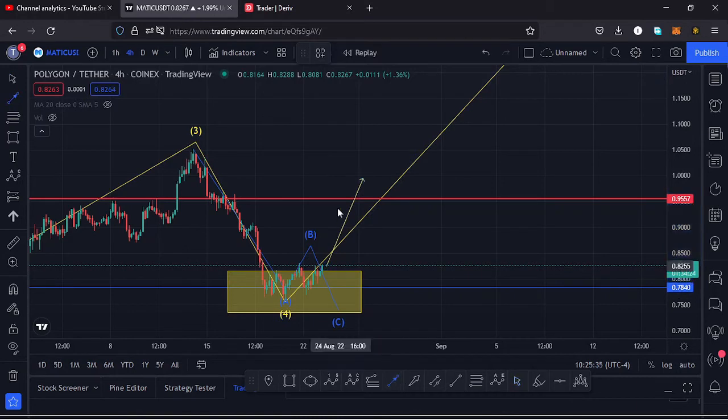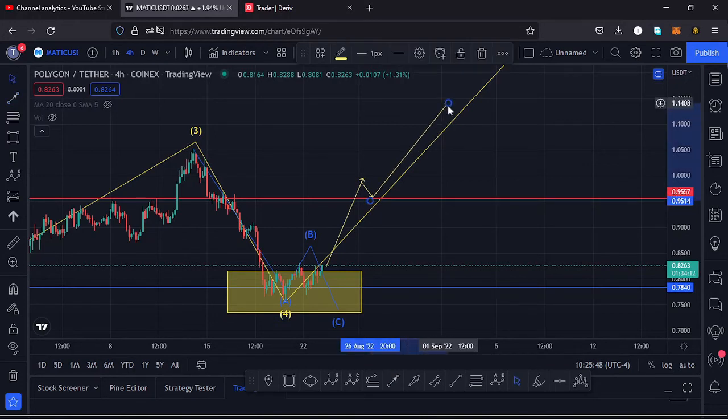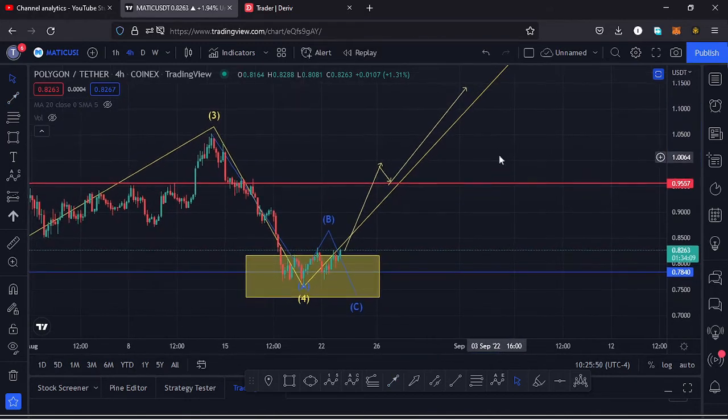Also see a retest of that key area of resistance, and in case that happens and we continue pushing higher and make a high above the high that we made for that third wave to the upside, then we can see that the formation of a wave 5 has started to be seen here on the charts.